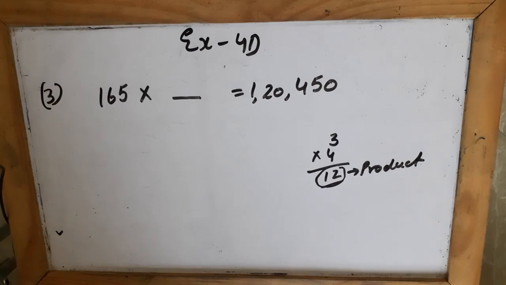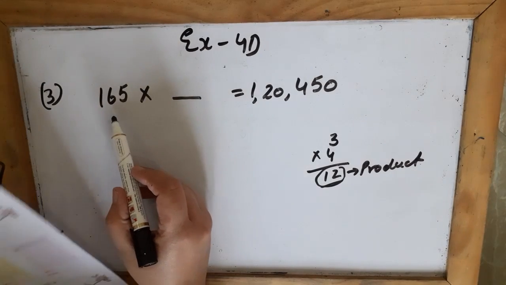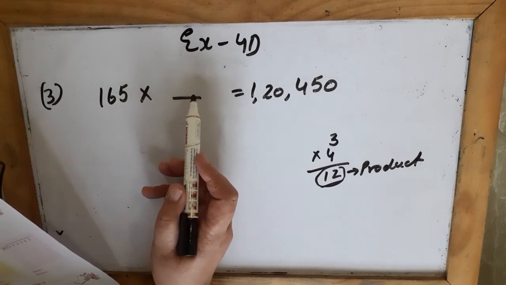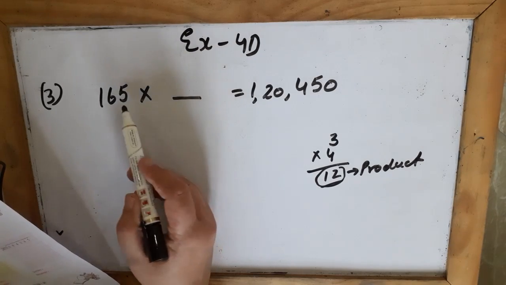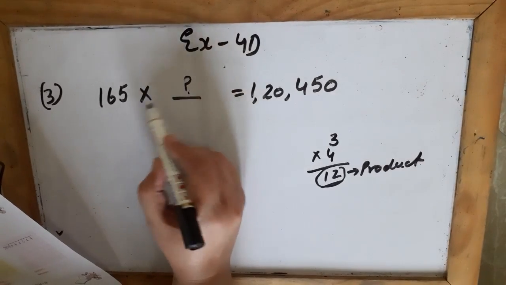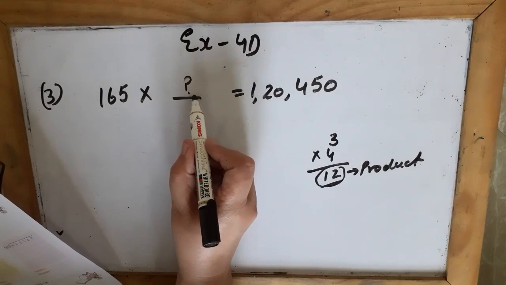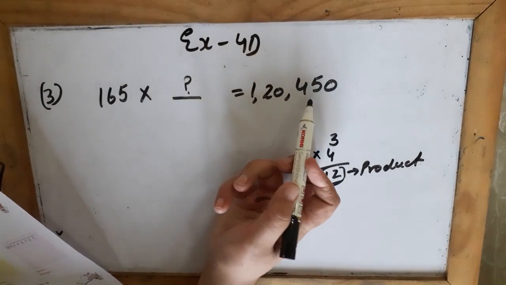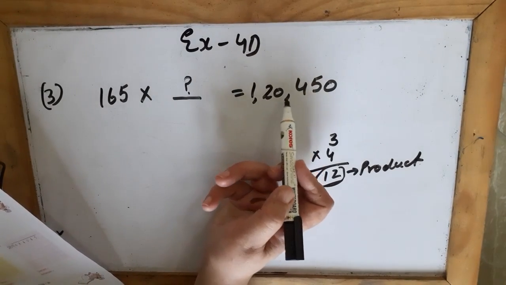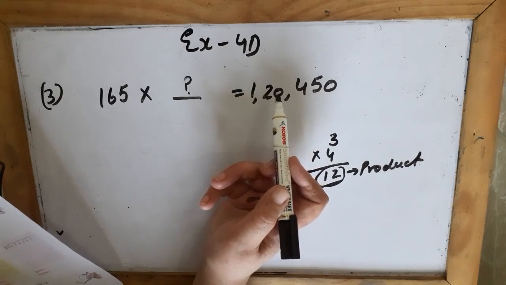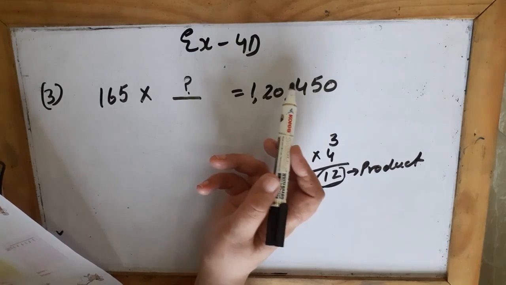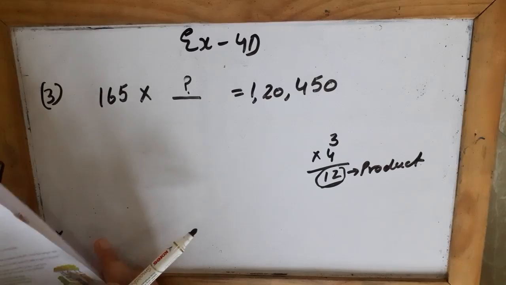Now they say that the product of 165 and a number, we don't know that number. If I multiply 165 with that number which I don't know, the product is 1,20,450. Product, I told you, is the answer that we get when we multiply two numbers.